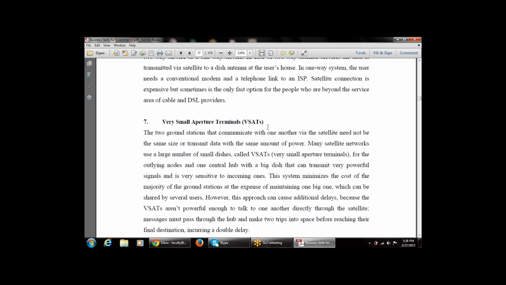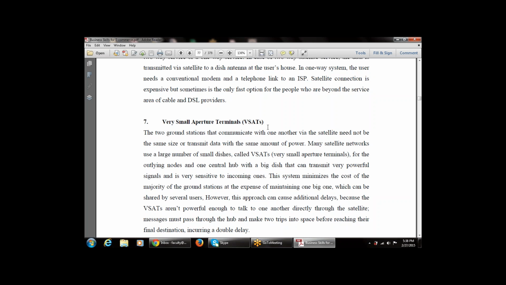This system minimizes the cost of the majority of the ground stations at the expense of maintaining one big one, which can be shared by several users. That is, it is not installing multiple small computers, but installing one big one that can be shared by multiple users.